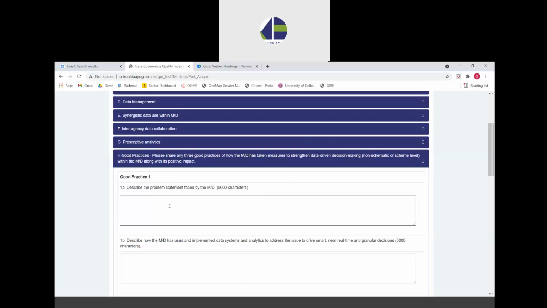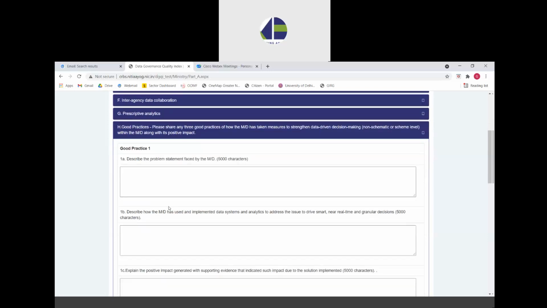So for each good practice, we have requested the ministry for 3 kinds of questions. First, to explain the kind of problem that they were facing. Second, the way ministry used and implemented some kind of data systems or data analytics to address this problem so that they could drive better decisions, more quick decisions, smarter decisions.